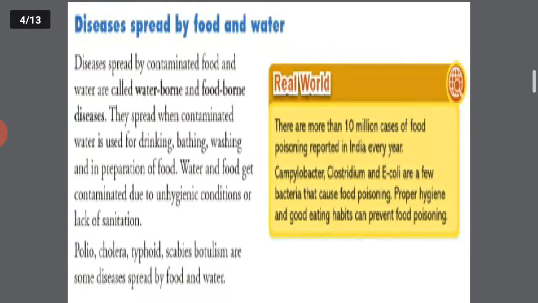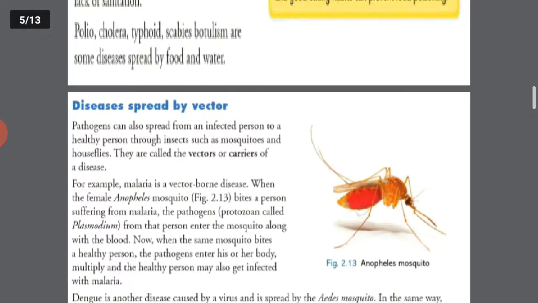Next is disease spread by food and water. Diseases spread by contaminated food and water are called waterborne and foodborne diseases. They spread when contaminated water is used for drinking, bathing, washing, and in preparation of food. Water and food get contaminated due to unhygienic conditions or lack of sanitation. Polio, cholera, typhoid, scabies, boils are some diseases spread by food and water.